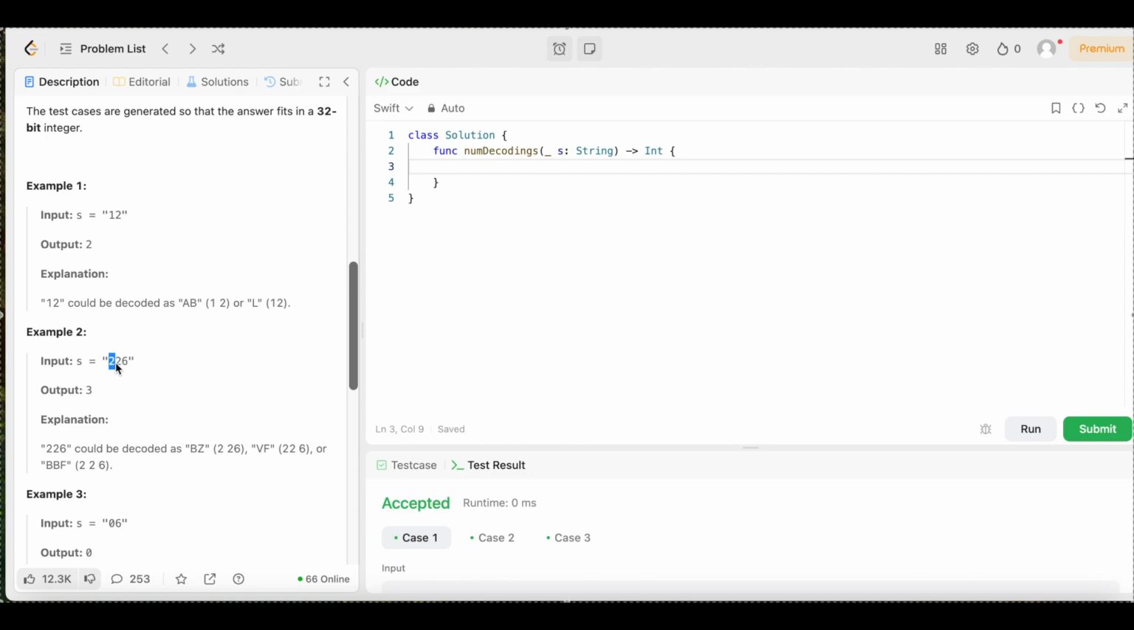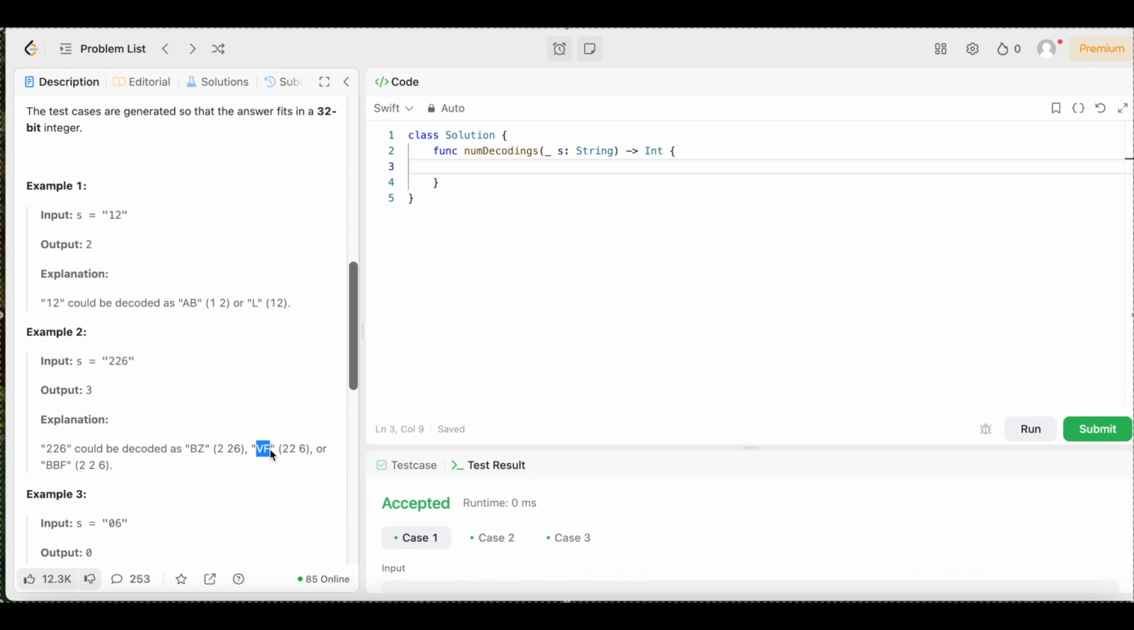So we could treat 2 as its own letter, we could treat this 2 as its own letter, and we could treat this 6 as its own letter instead of grouping these 2's together or grouping this 2, 6 together. And when we treat each number as its own letter, we get BBF, right? So when we decode it, is it going to be BBF? Is it going to be BZ? Or is it going to be VF?